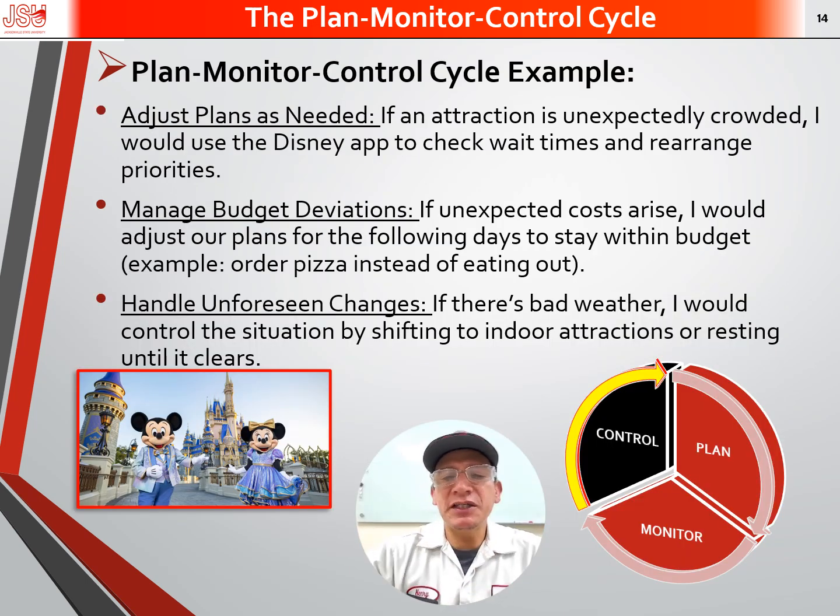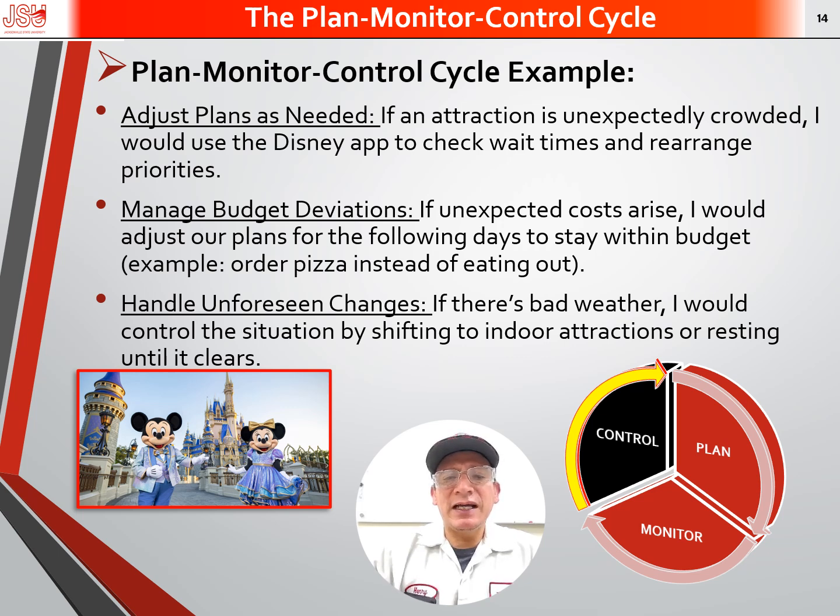Let's continue with my Disney family example. What would the control phase look like? The first thing, I will adjust plans as needed. As an example, if an attraction is unexpectedly crowded, I will use the Disney app to check waiting times and rearrange priorities to stay on schedule. I will also manage budget deviation.